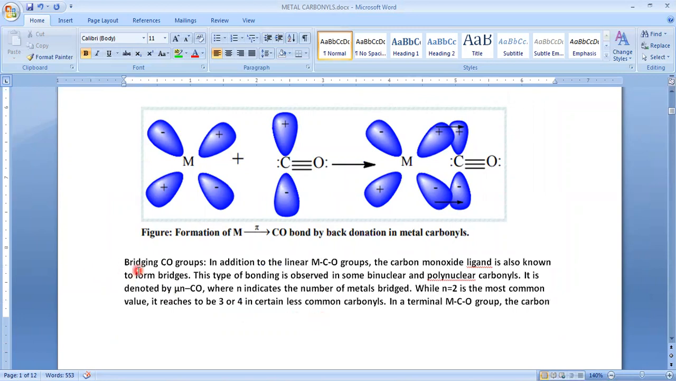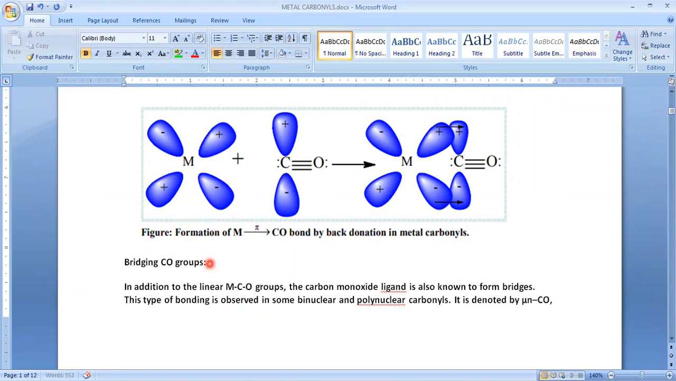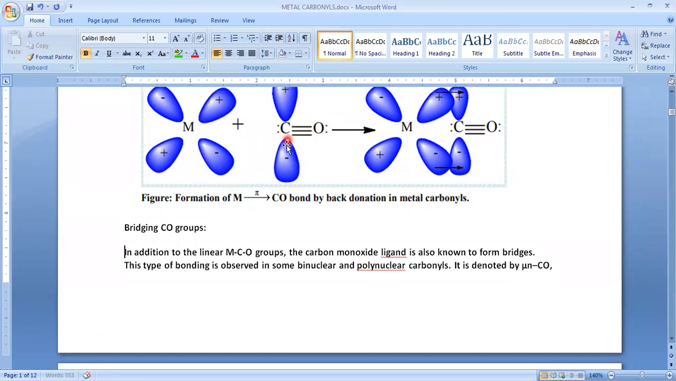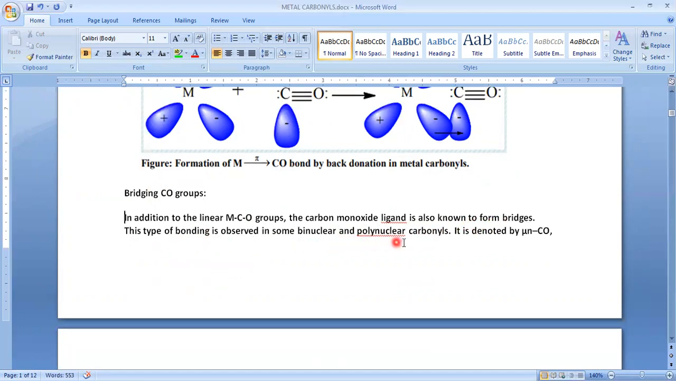And apart from these two types of bonds, we can expect one more bond, that is the bridging of carbonyl groups. Bridging of carbonyl means nothing but this carbon can simultaneously form a bond with two metals. One carbonyl group can form bonds with two metal atoms simultaneously, or at once. Then that carbonyl group is known as a bridged group. Here see, the carbonyl ligand is also known to form a bridge. This type of bonding is observed in some binuclear or polynuclear carbonyls.